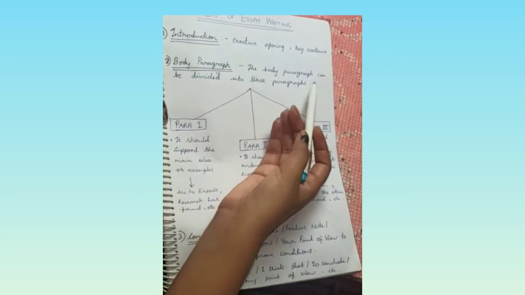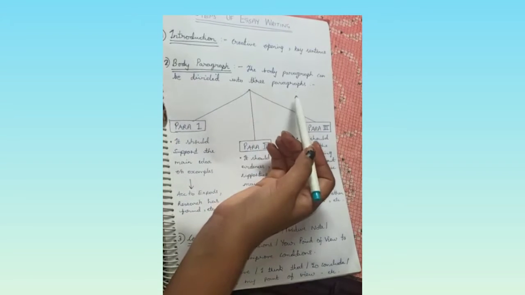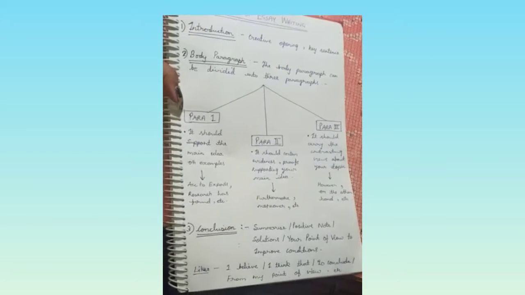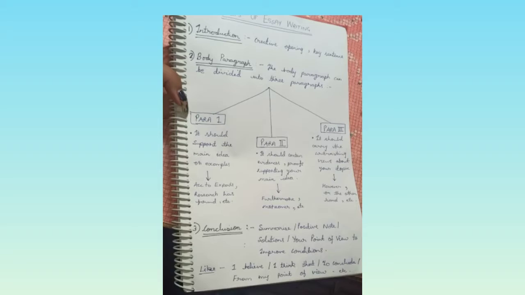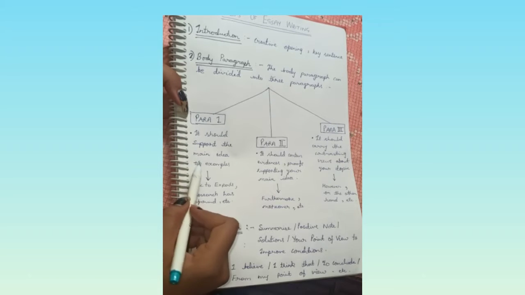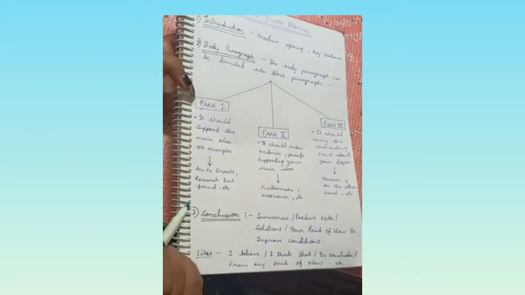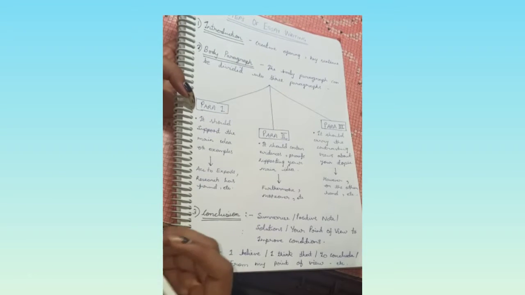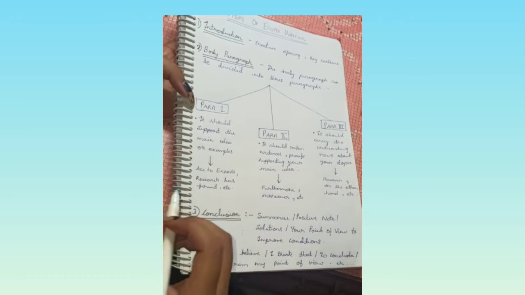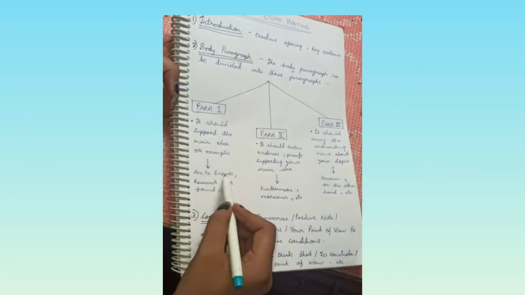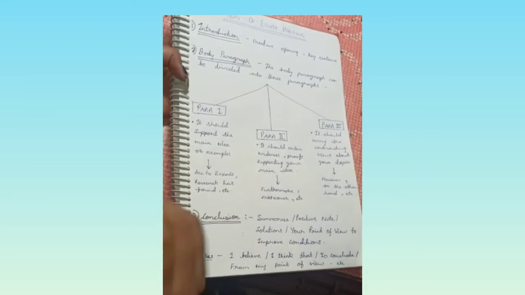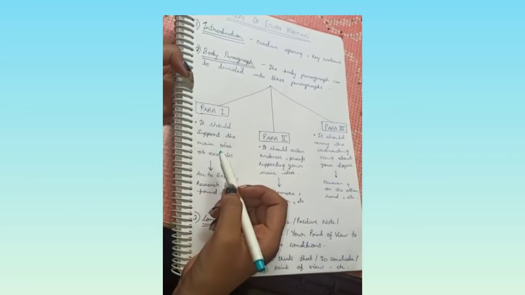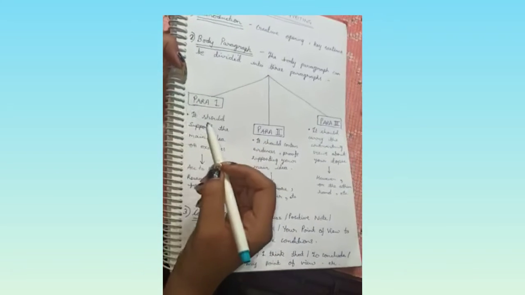Now the body paragraph can be divided into three paragraphs: paragraph 1, paragraph 2 and paragraph 3. In paragraph 1, it should support the main idea with examples, like "according to the experts," we can say, or "the research has found." So these are the starting lines or starting points which we can use in paragraph 1. Paragraph 1 should support the main idea of our essay.